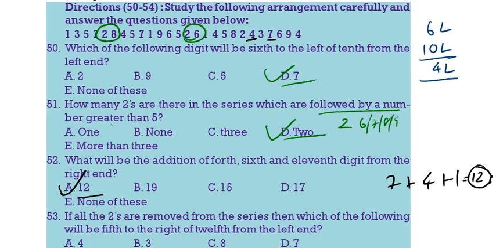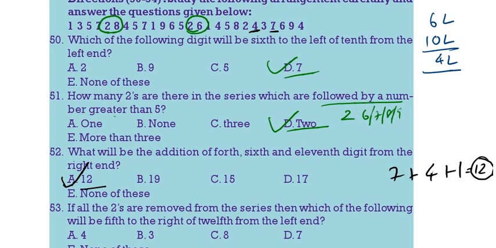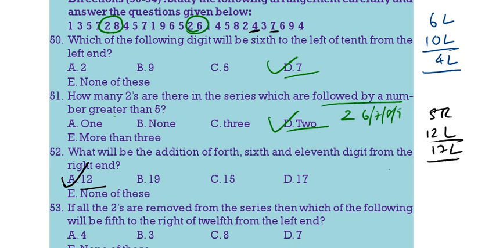Next one: if all the 2's are removed in the above arrangement, which of the following is 5th to the right of the 12th from the left? 5th to the right of 12th from the left is the 17th from the left. We should remove all 2's, then count to the 17th element. See, you are removing all 2's: 4, 8, 12, 15, 16th one, 17th one is 8. 8 is the correct answer.